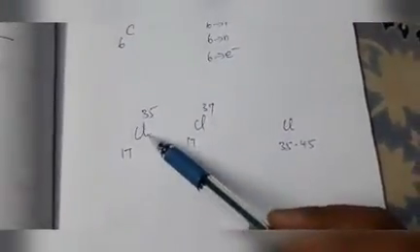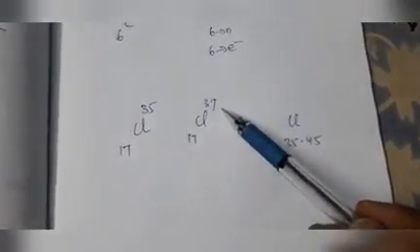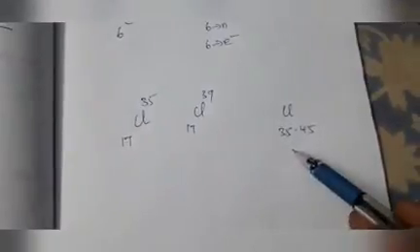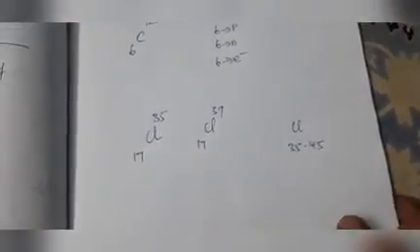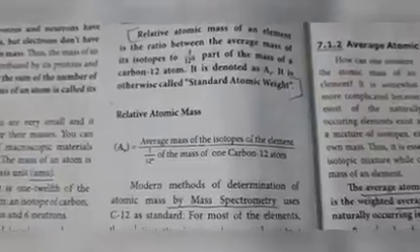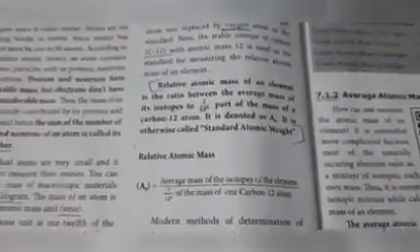This is the average atomic mass. So, one isotope has 35, another isotope has 37, the average mass is 35.45. So, that is one example. So, average mass of the isotopes of the element to 1 by 12th mass of carbon 12 atom, this is relative atomic mass.